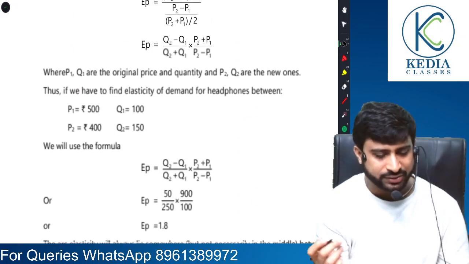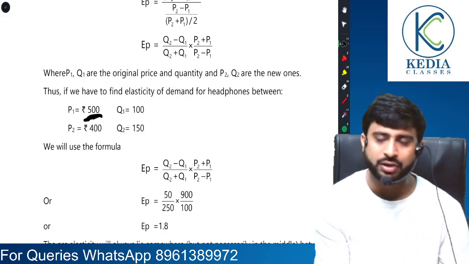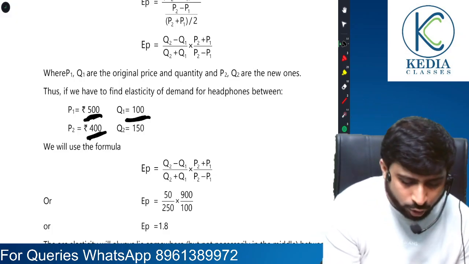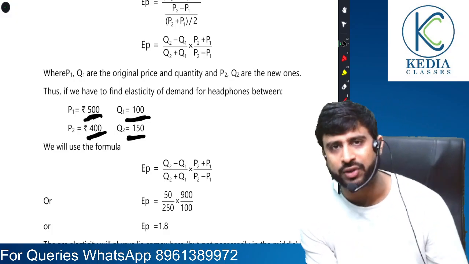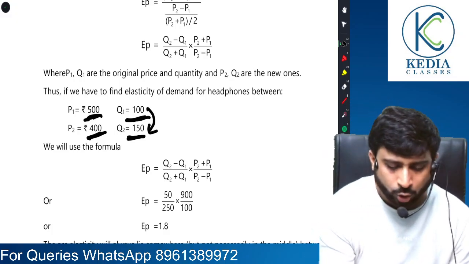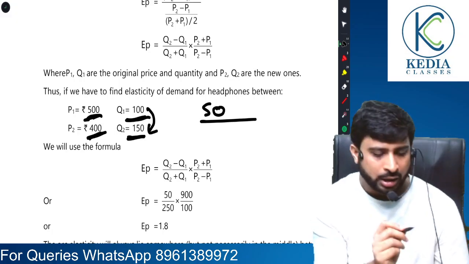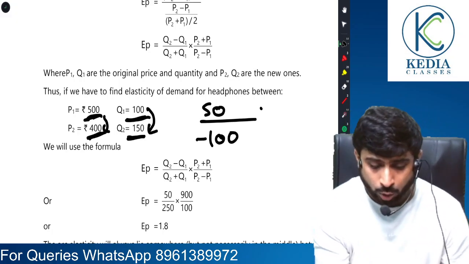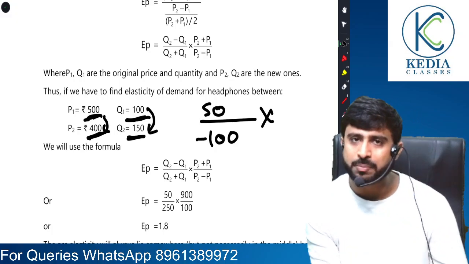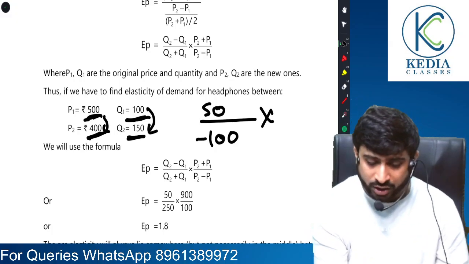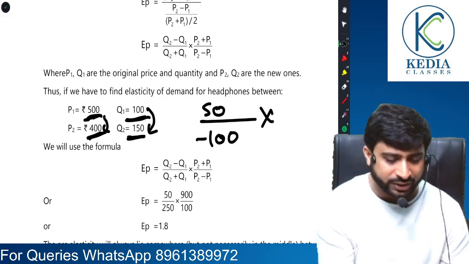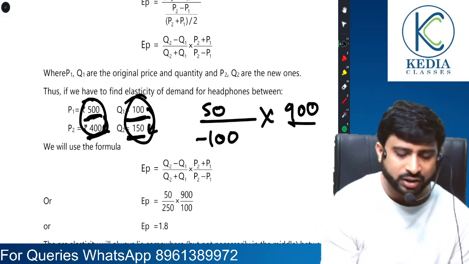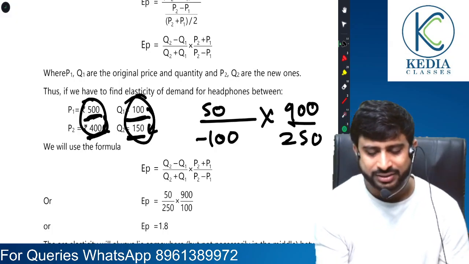Yes sir. Let's take an example. Suppose price was 500 and at that moment the quantity was 100. When price fell to 400, quantity increased to 150. So what is the change in quantity? Quantity has risen by 50 and price has fallen by 100 as usual. Now what is the sum of price, 500 and 400? 900. And what is the sum of quantities, 100 and 150? 250.